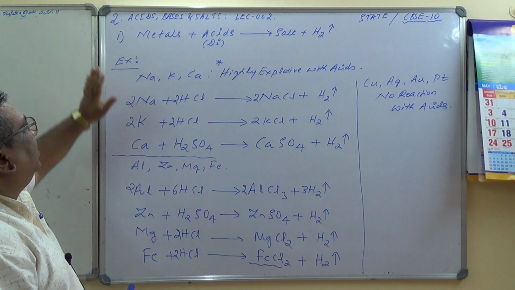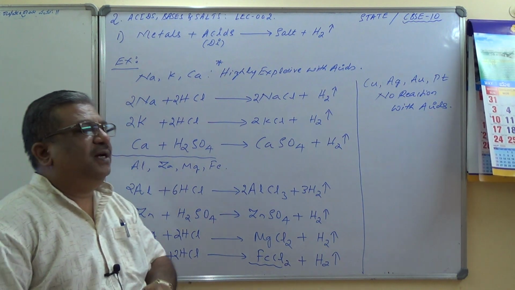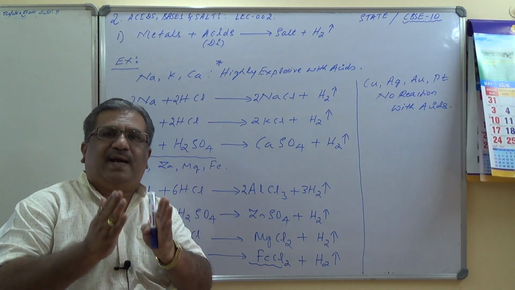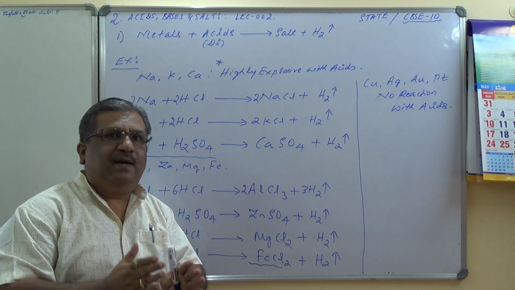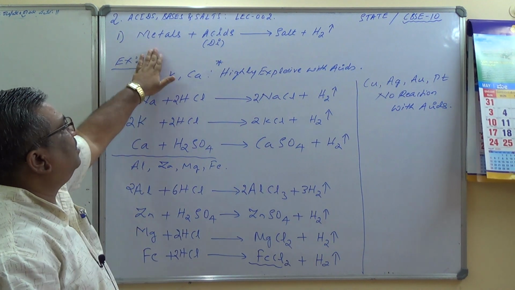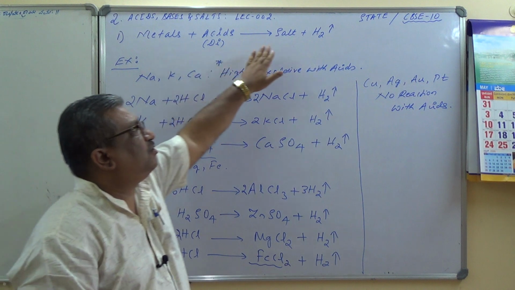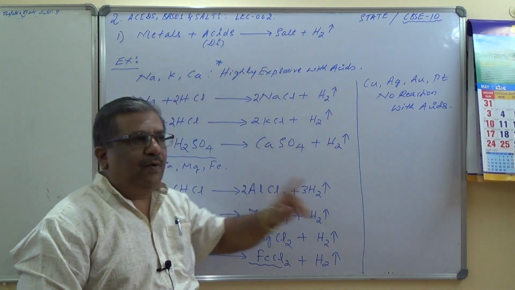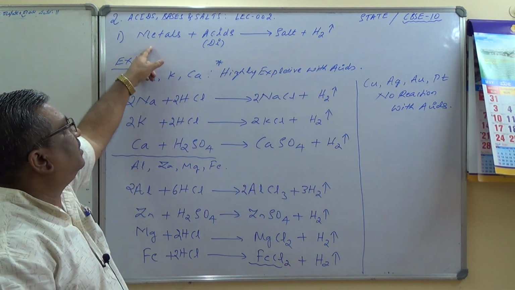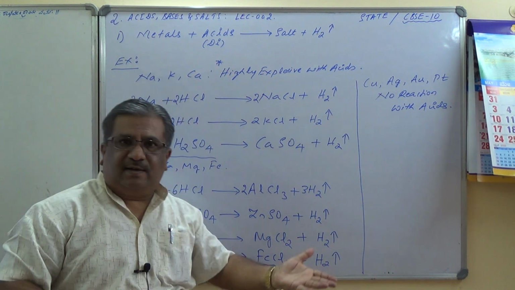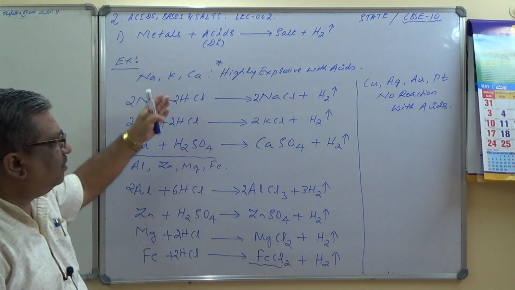Okay, so in the first property, that is how do metals react with acids and bases, we have seen part A, that is metals react with acids to produce salt and hydrogen. Is it clear? Now I am taking how metals react with bases and what is the result. Okay, I hope you have understood these things.